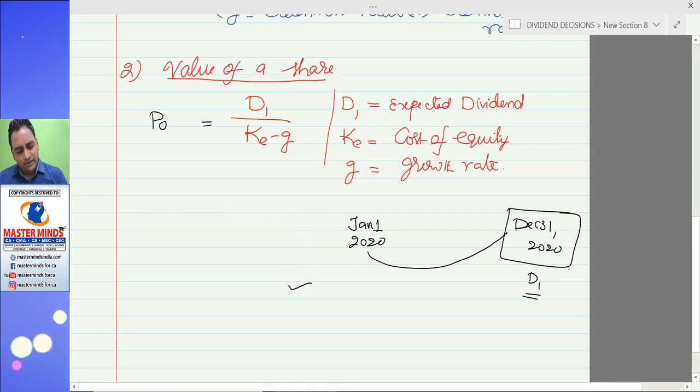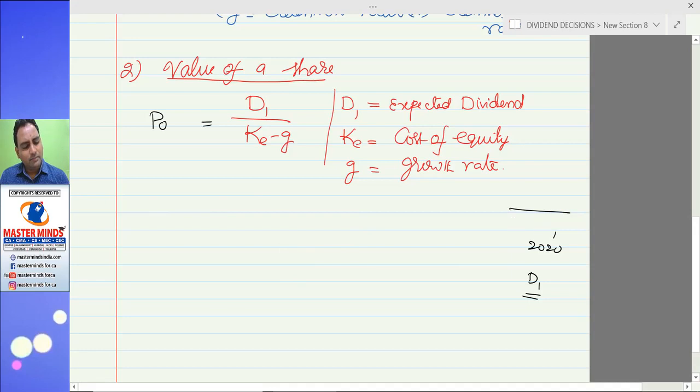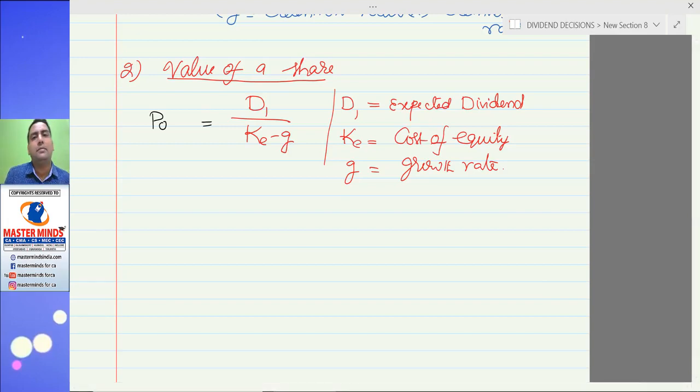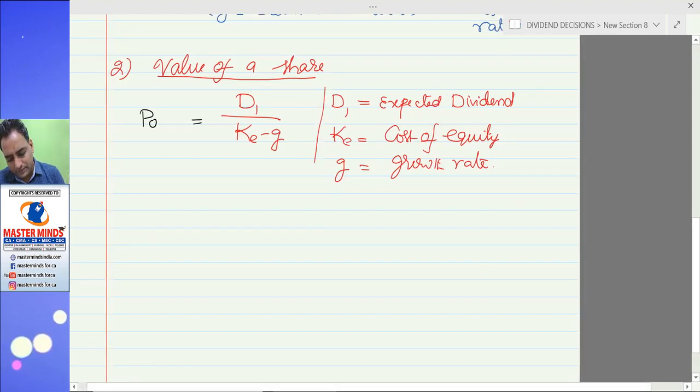D0 means the previous year's dividend that was not passed on to you. If I had a share and I want to sell it, first I will receive the dividend announced by the company. After receiving the dividend, the share will be disposed of. That's why you are getting the share on an ex-dividend basis. That's why D1 is not equal to D2, D2 is not equal to D3, D4 and so on.